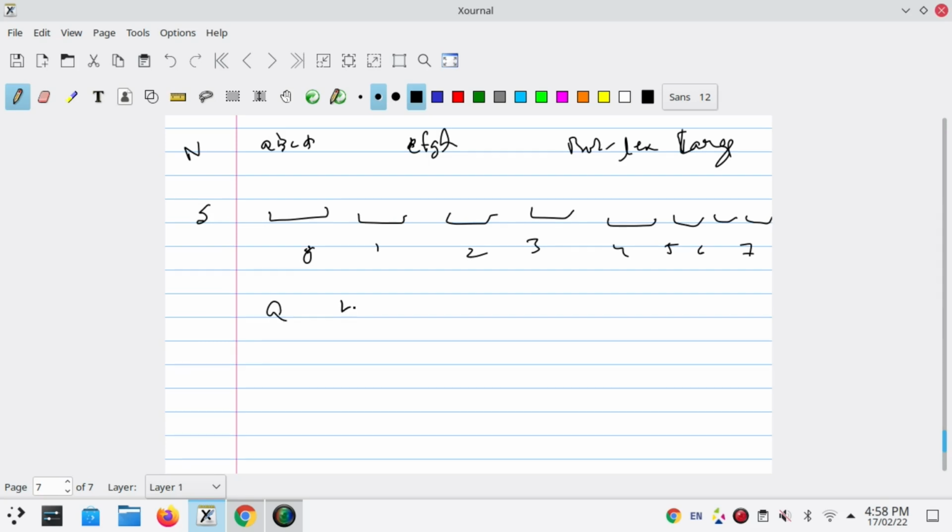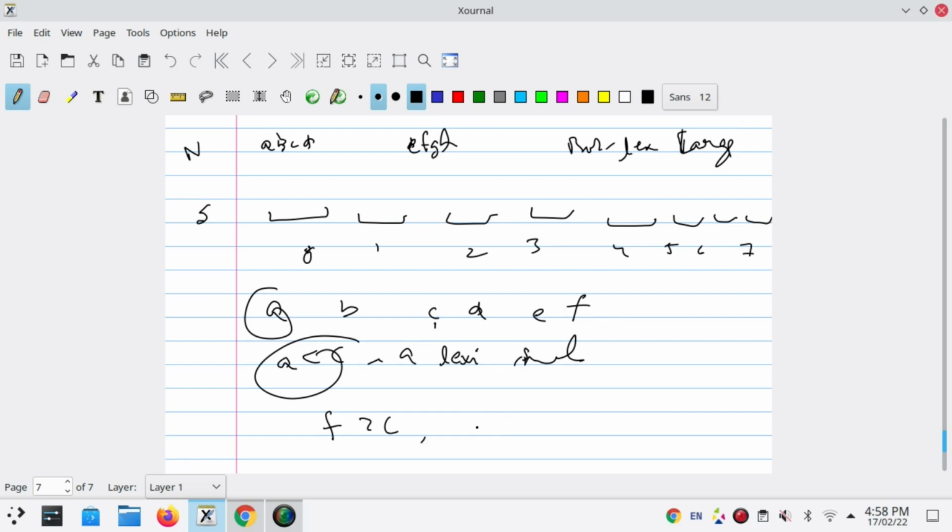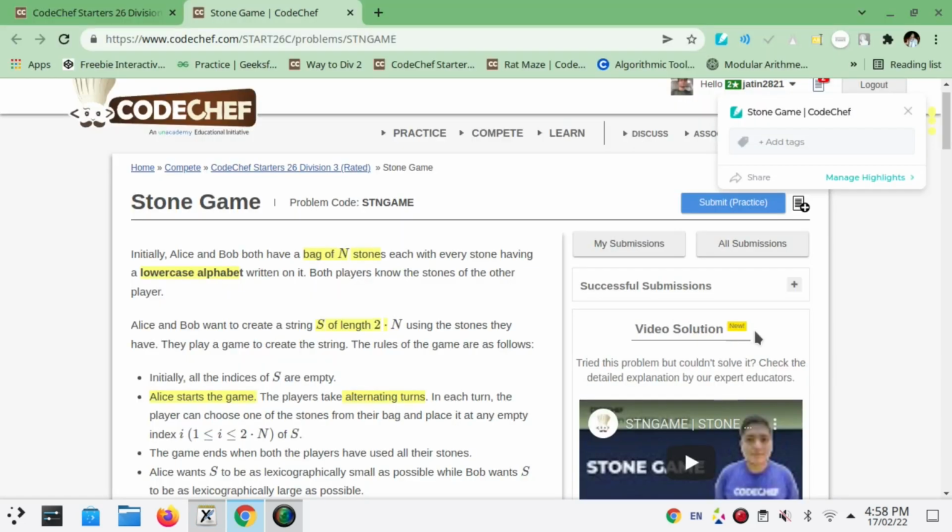Let's write A B C D E F G H. We can see that A comes first, then C. It means that A is lexicographically small, while F is greater than C, which means that F is lexicographically large. It just means this thing, nothing much.